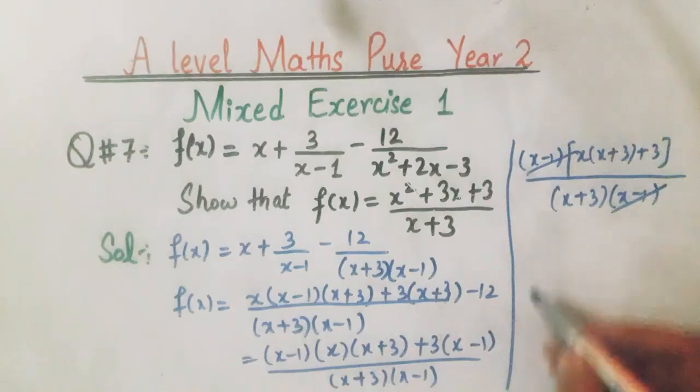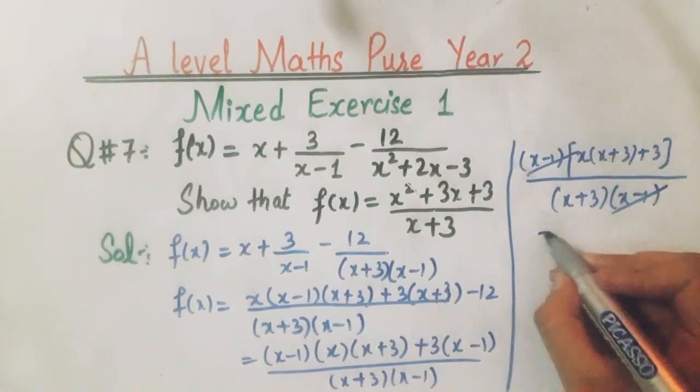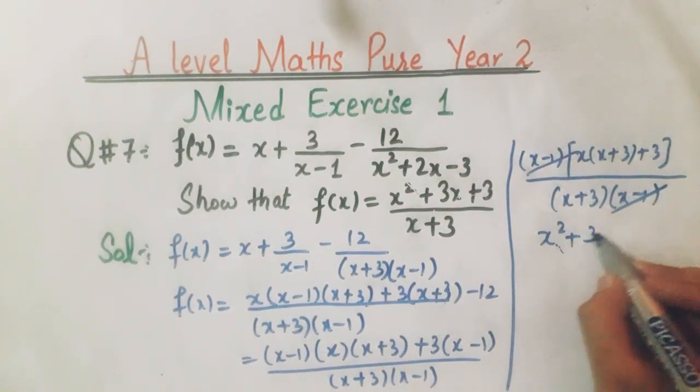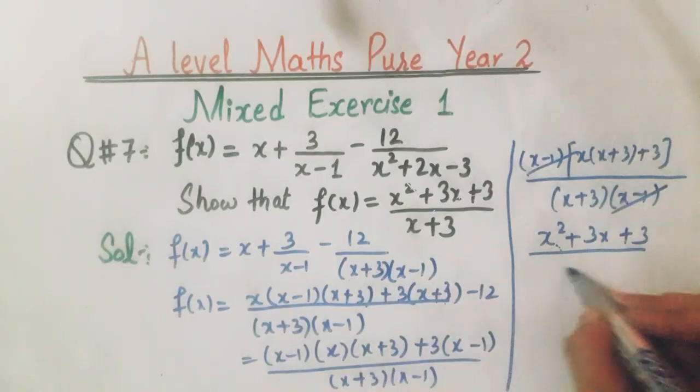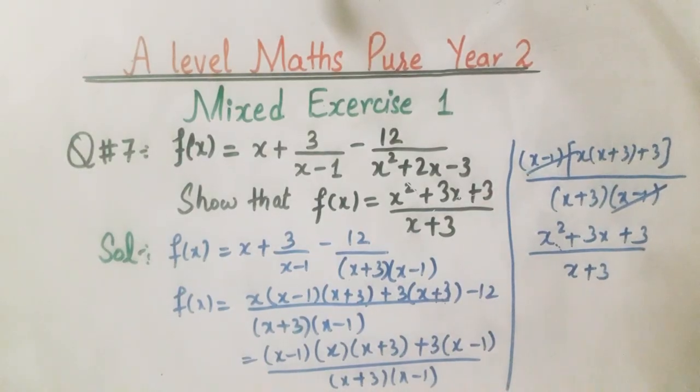x minus 1 cancels out. x into x is x squared, plus 3x plus 3, divided by x plus 3. You have to show that f of x equals x squared plus 3x plus 3 over x plus 3. So this will be the answer. Now we will solve question number 8.